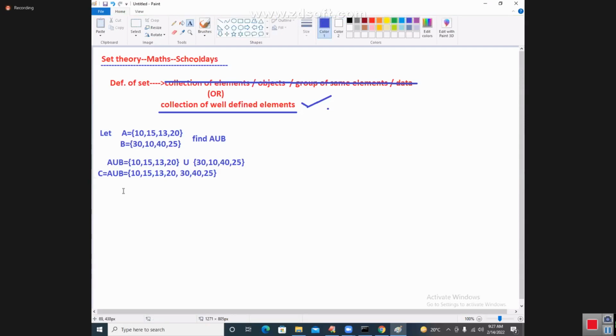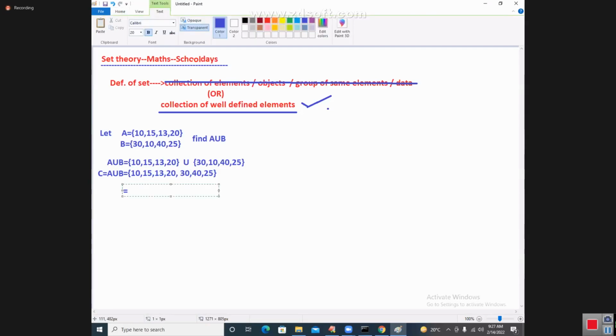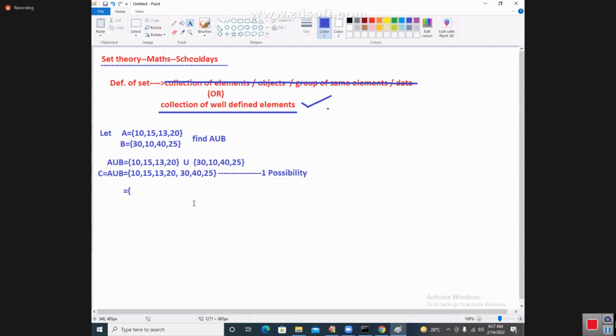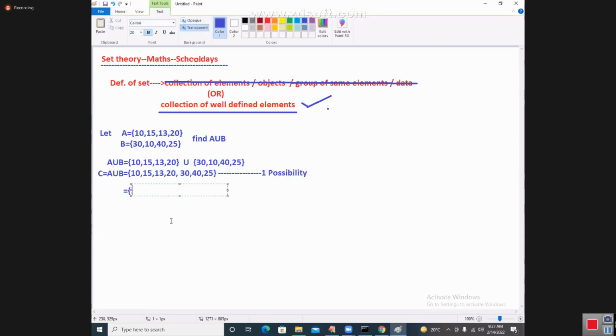Union is also one type of set. One more way I can also write it. This is called one possibility. The second possibility I am writing: 10, 15, 13, and 20, comma, 25, comma, 40, comma, 30.